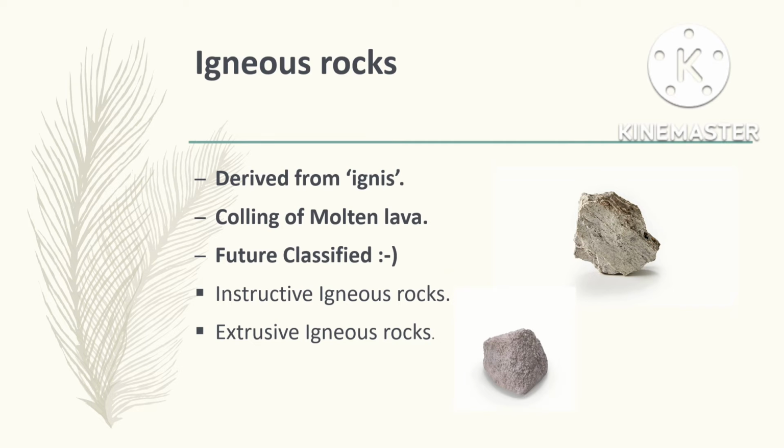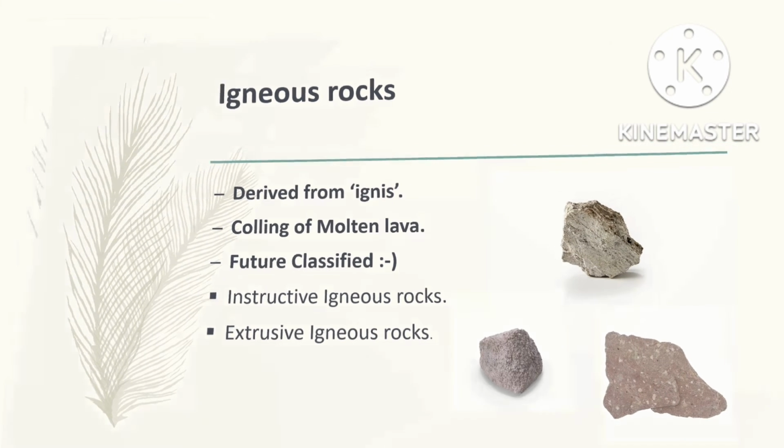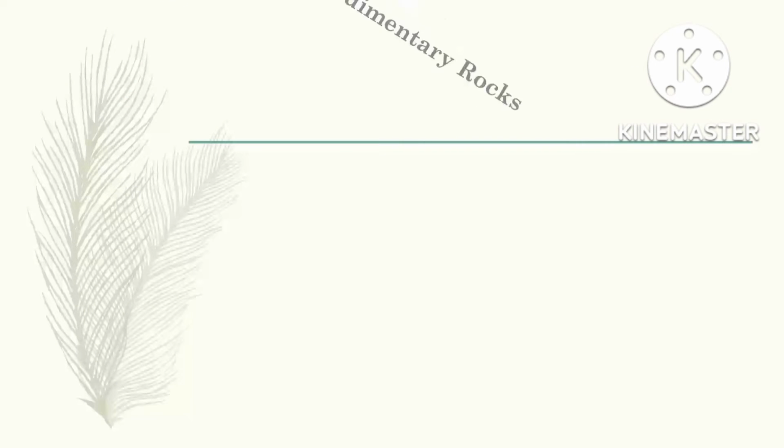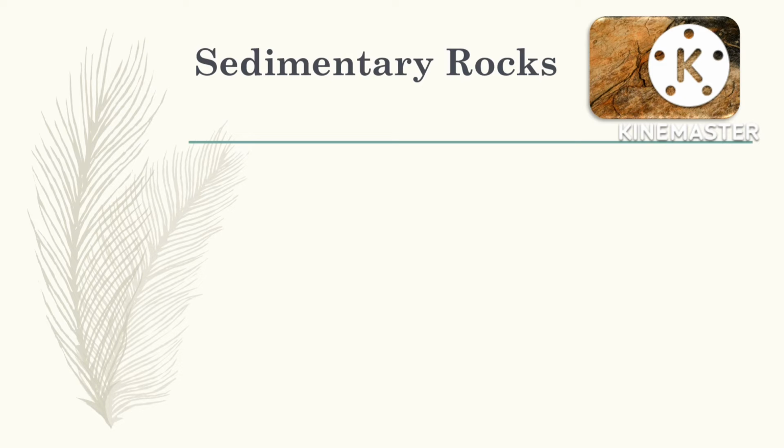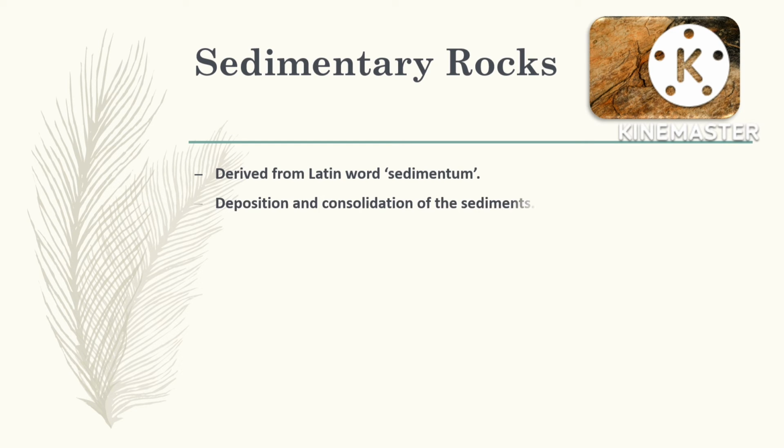Now we will learn about sedimentary rocks. The word sedimentary is derived from the Latin word sedimentum, which means matter which has settled down at the bottom of a liquid. These rocks are formed by deposition and condensation of sediments. Sediments are fragments of rock which are formed by the breaking of pre-existing bigger rocks.